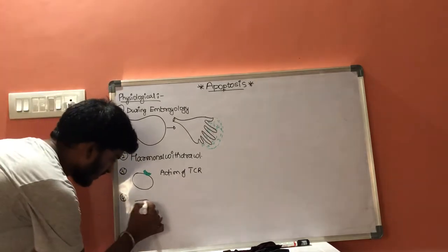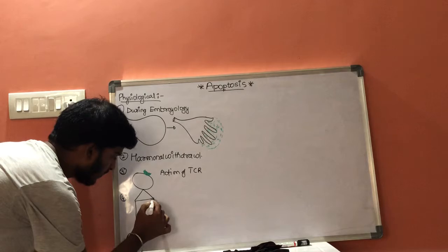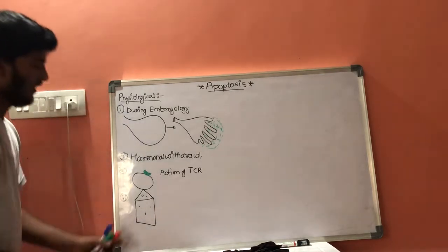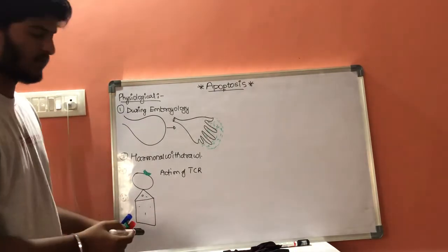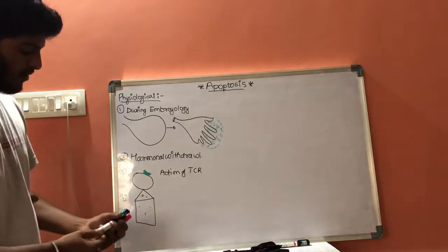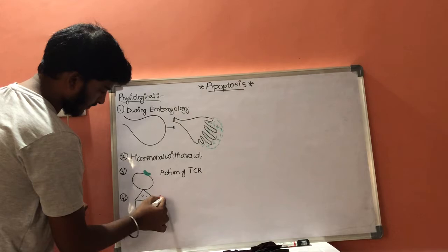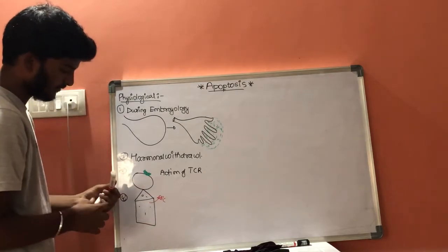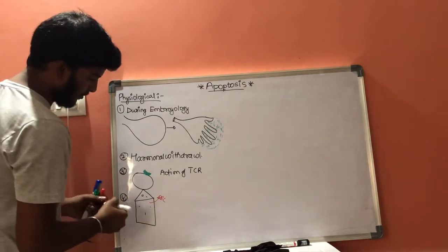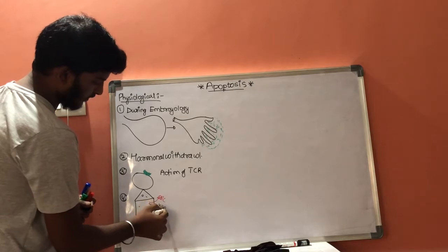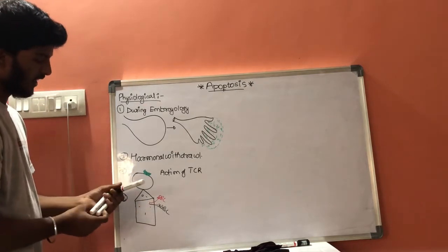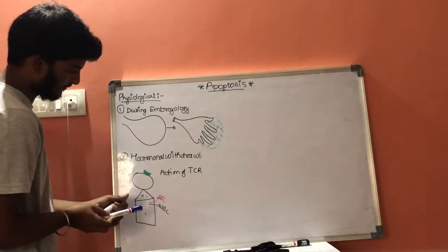Let us consider, this is our bone marrow house. Inside the bone marrow, it produces RBCs, and it will produce WBCs, or it may produce platelets.